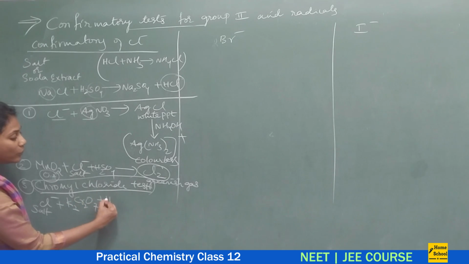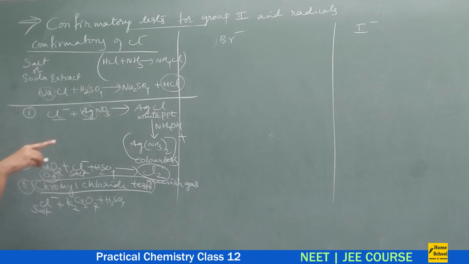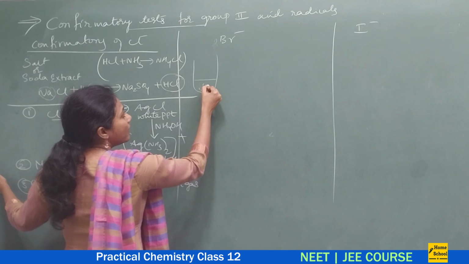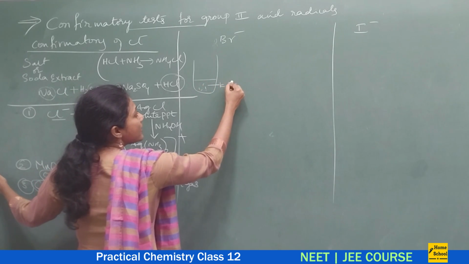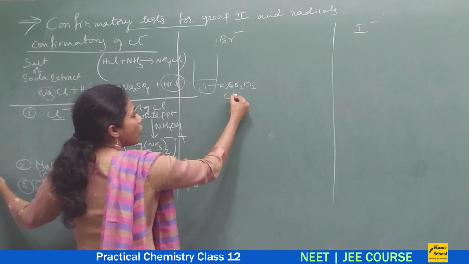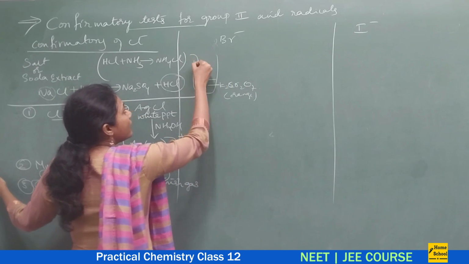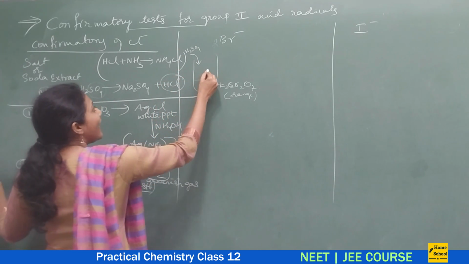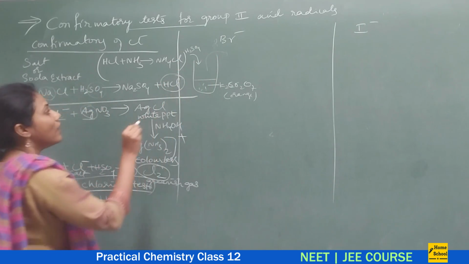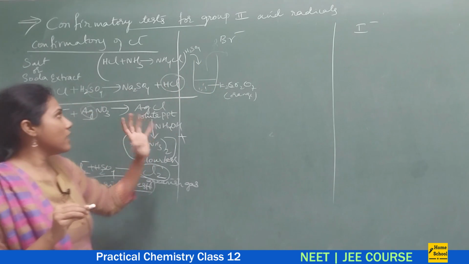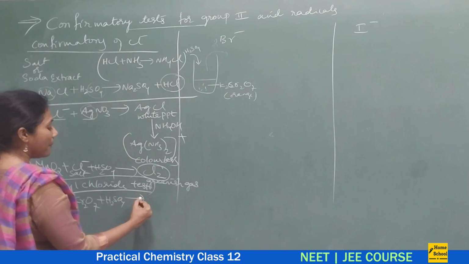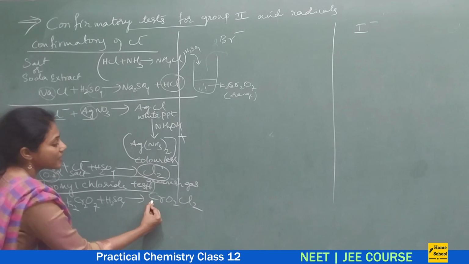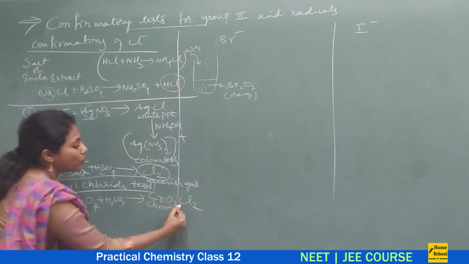K2Cr2O7, and slowly you add H2SO4 along the sides of the test tube. Suppose this is a test tube, you have taken a salt, to this you add orange colored K2Cr2O7, and here slowly you add H2SO4. Immediately you will observe a yellow colored precipitate or solution, that is nothing but chromyl chloride, CrO2Cl2. So this is our chromyl chloride, guys.